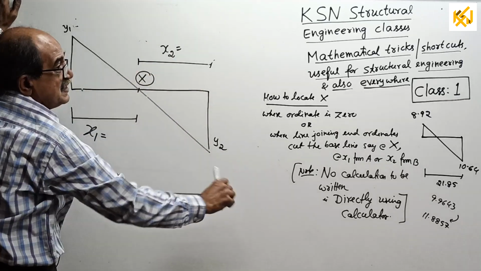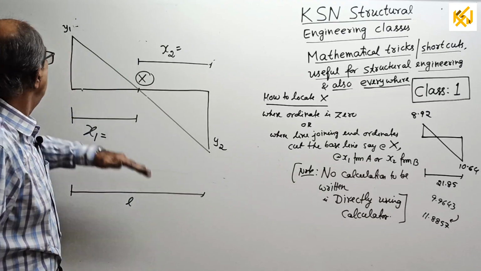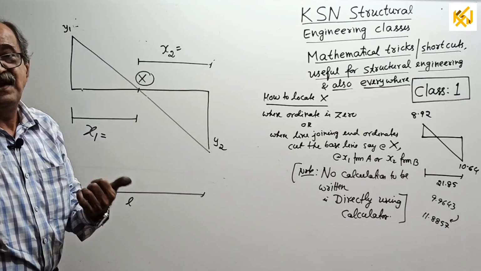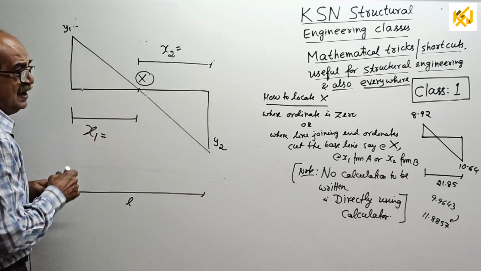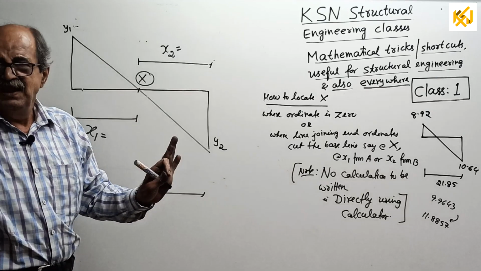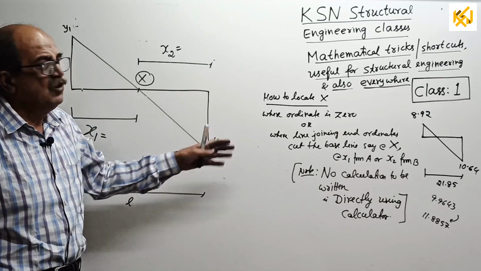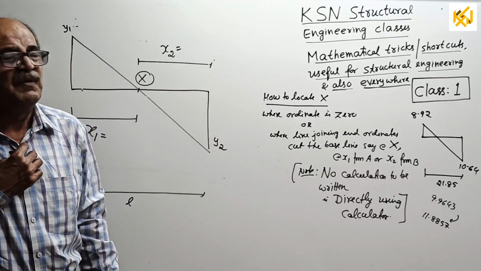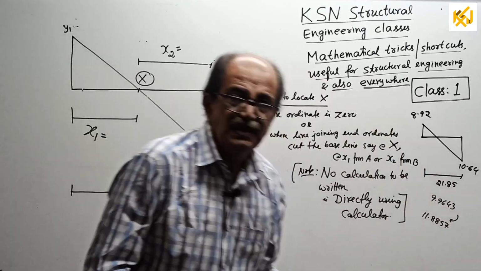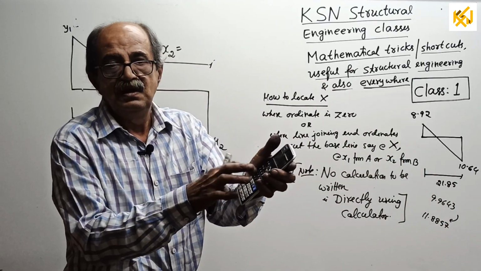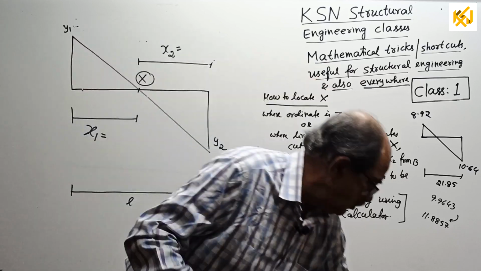It has to cross the baseline. That is very important. This is not valid when both are on the same side. Then where is the intersection point? Okay, start. Now, if you want x1, directly in future, right from this moment, you never go for similar triangles, never struggle, take your calculator. I'll tell you now.